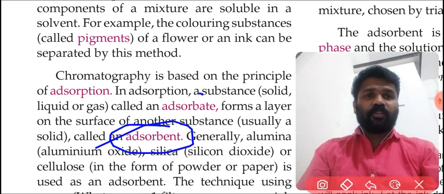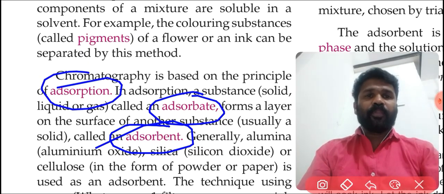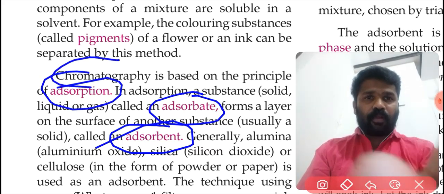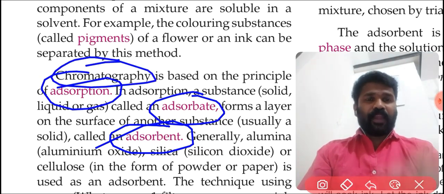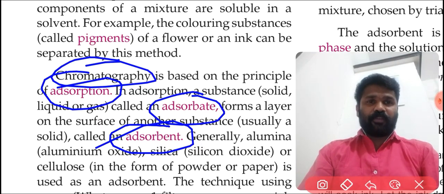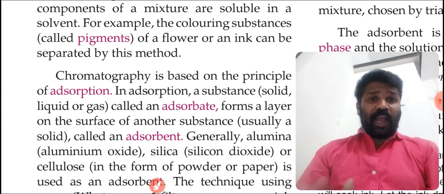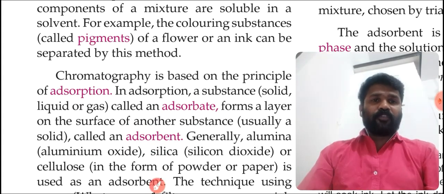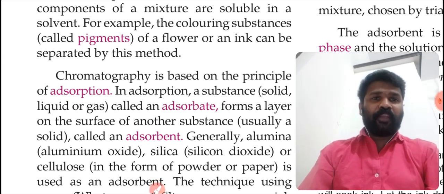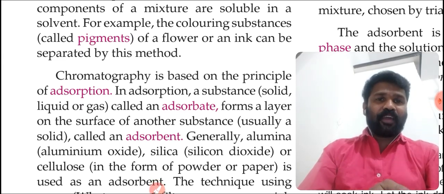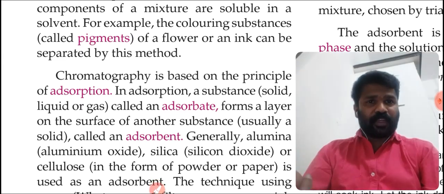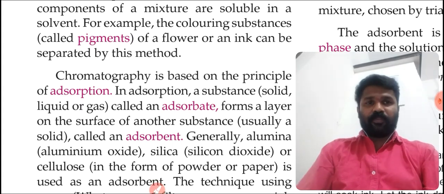Here are two or three words new for you: adsorption, adsorbate and adsorbent. Students, mark and keep. In adsorption, a substance called an adsorbate forms a layer on the surface of another substance called an adsorbent.